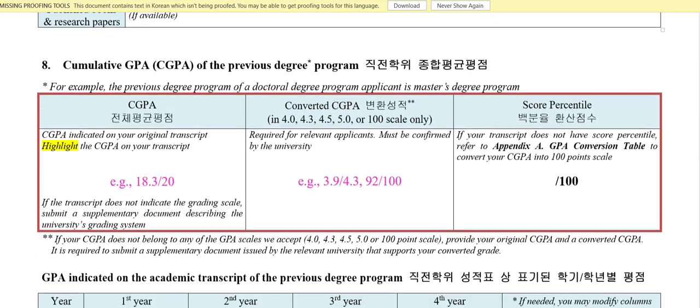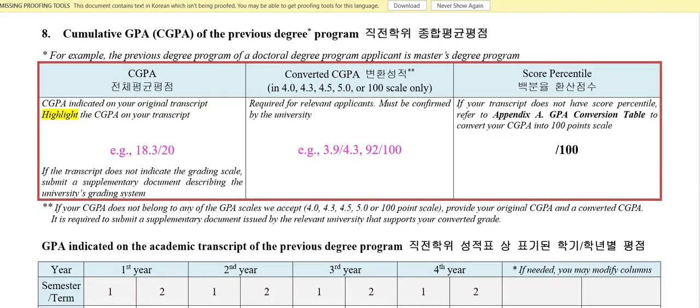Here comes the most important field. Everyone got confused, so let me clarify, let me tell you in short. Obviously not every country has a GPA on a 4 scale or 5 scale. If you have, just fill it here. Most people have CGPA on a 20 scale, 7 scale, 10 scale, 6 scale, like this. If your university is also like that, just fill in how much you got.